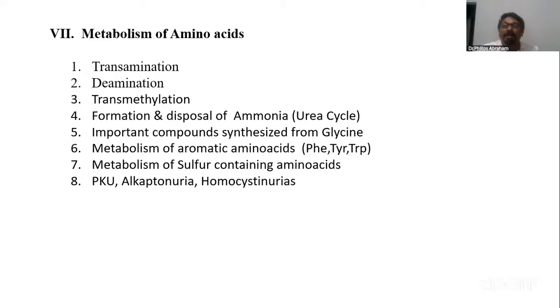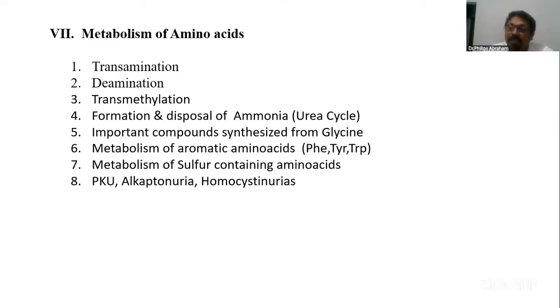One major essay question is the urea cycle: how ammonia is disposed from the body. Sometimes the question can be a direct question like urea cycle. If the urea cycle is a direct question, that cycle alone will not fetch you the marks.